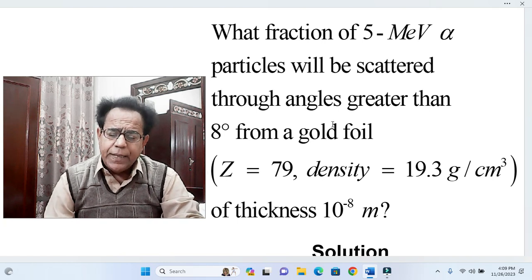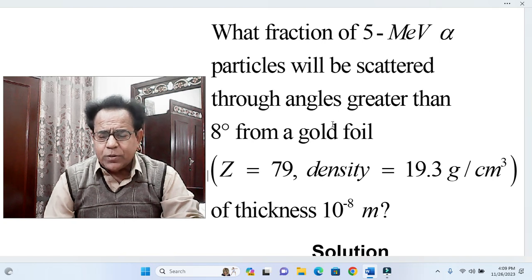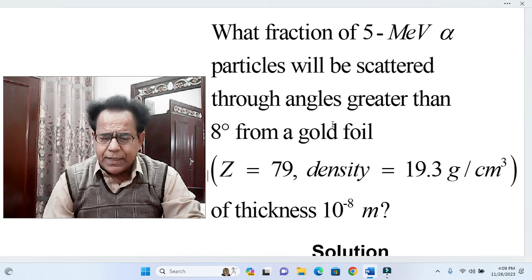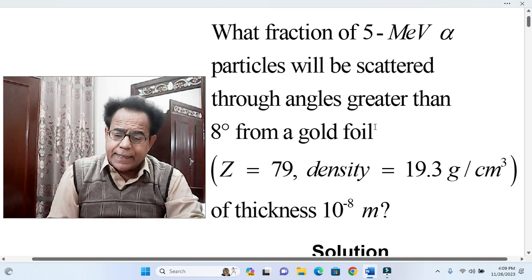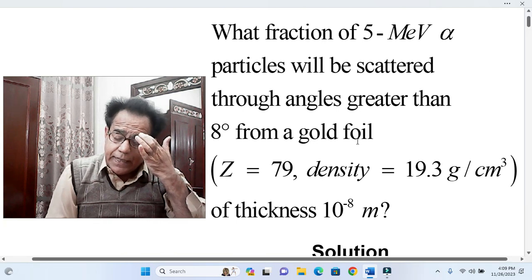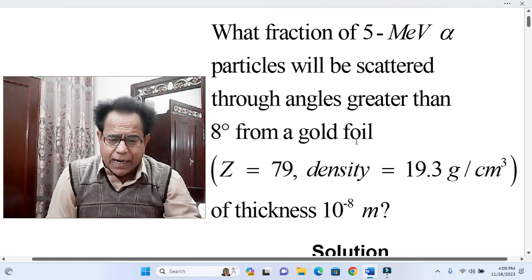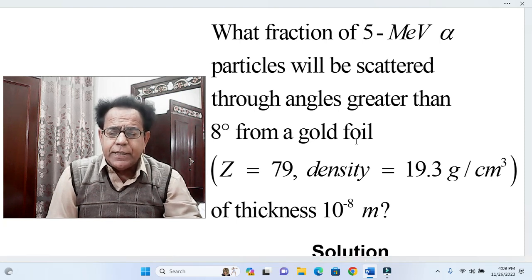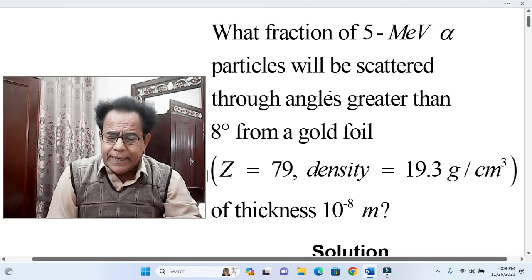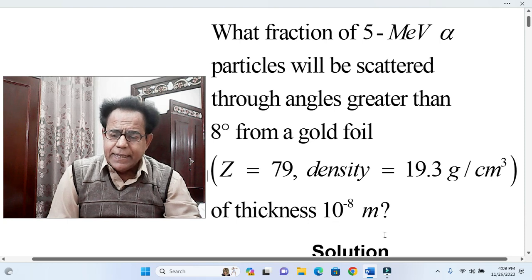So here 2 and 79, these two numbers are involved, number of protons. Moreover density of gold is given, moreover angle of scattering is also given 8 degree, and we know that angle is always taken in half, that is theta by 2, it will be 4 degree. Moreover thickness is 10 raised to the power minus 8 meter. Here t is 10 raised to the power minus 8 meter.